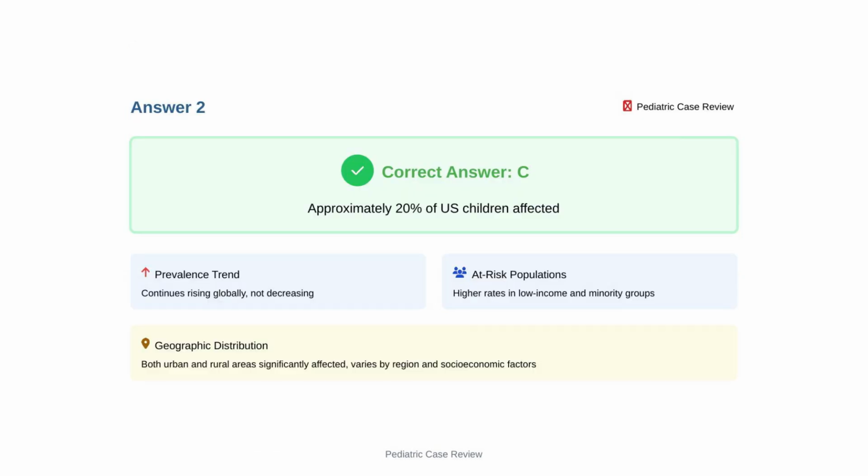The correct answer is C. Approximately 20% of children in the United States are affected by obesity. The prevalence continues to rise globally, not decrease. Obesity disproportionately affects low-income and minority populations, not high-income families. Both urban and rural areas show significant prevalence, though distribution varies by geographic region and socioeconomic factors.